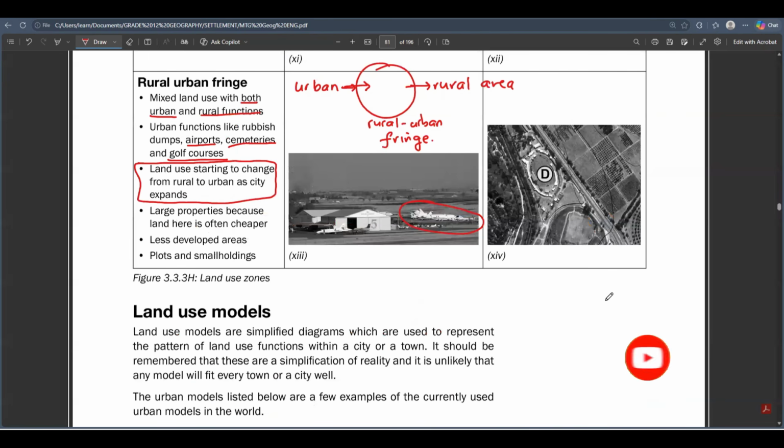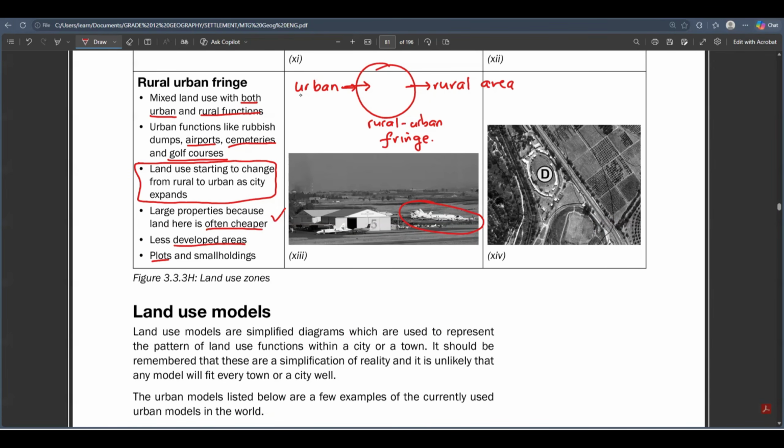And also, there are large properties here because the land is often cheap. It is far away from the CBD, as I've already said, guys. The land is cheap. And then it is less developed as well because no one even gives attention to the rural urban fringe. Usually there are not even services that come, no service delivery here. And then it just appears as small plots of land. So this is known as a rural urban fringe.